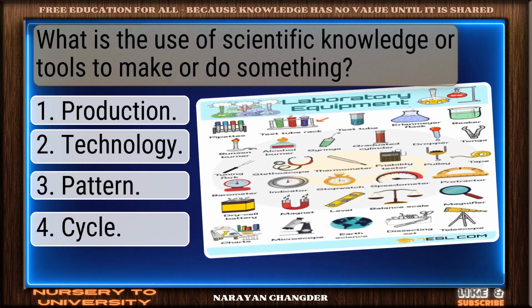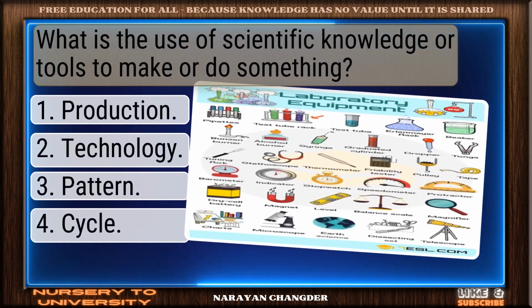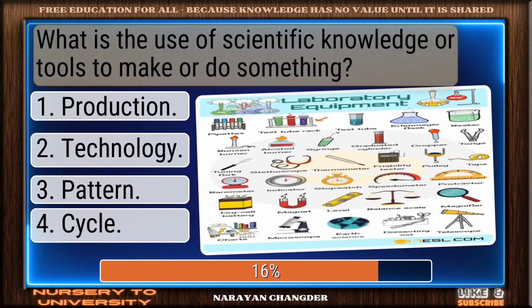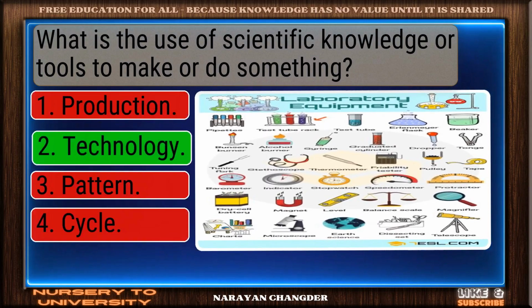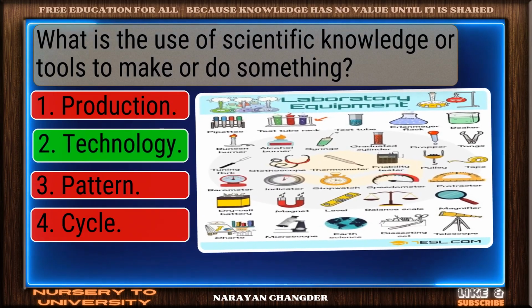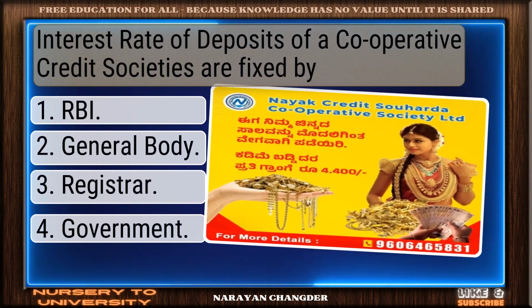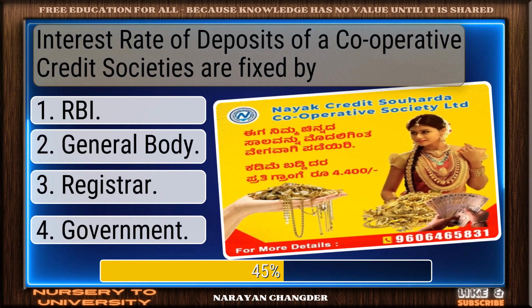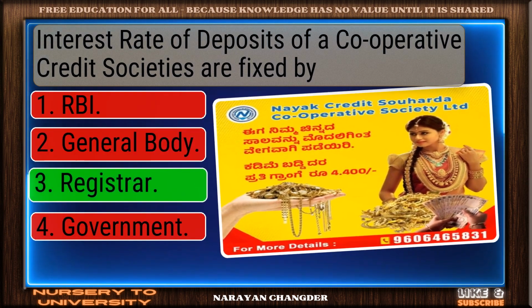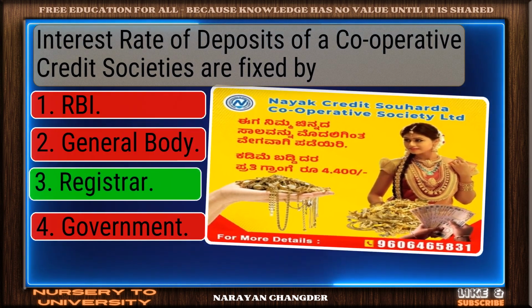What is the use of scientific knowledge or tools to make or do something? Great job. Technology is accurate. Interest rate of deposits of a cooperative credit societies are fixed by... Nice selection. Registrar is correct.